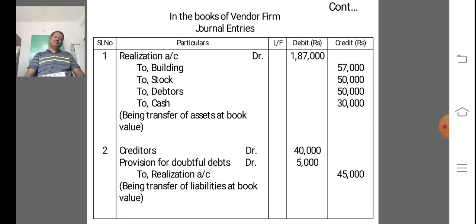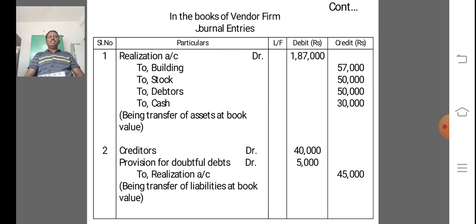So first, transfer of all assets at book value to realization account. What is the journal entry? Realization account debit 1,87,000, to building account 57,000, to stock account 50,000, to debtors account 50,000, to cash account 30,000. Being transfer of assets at book value to realization account.